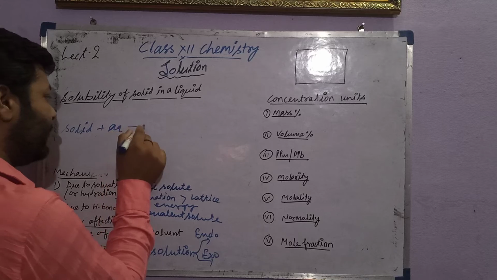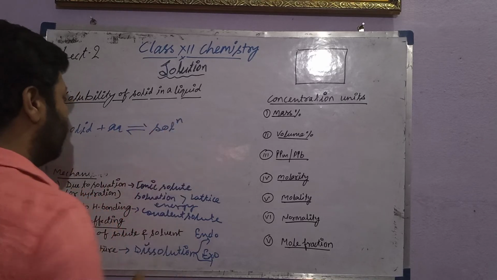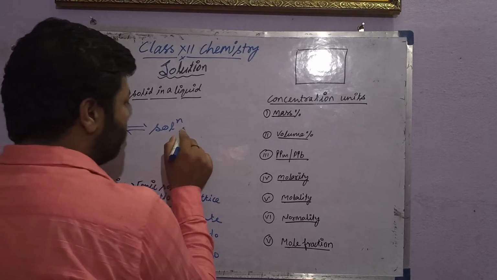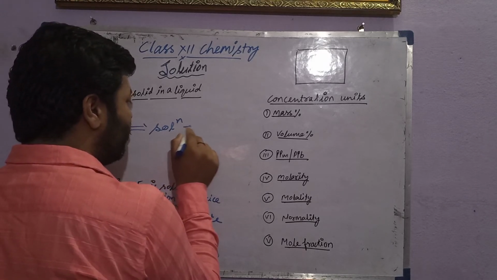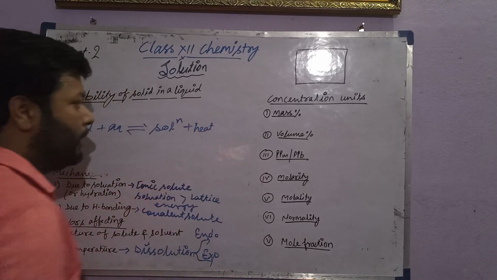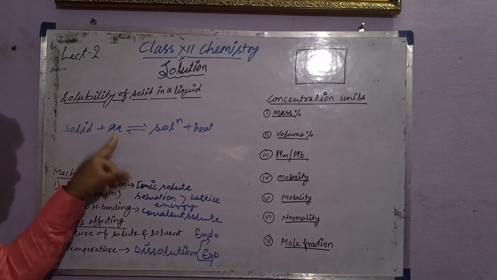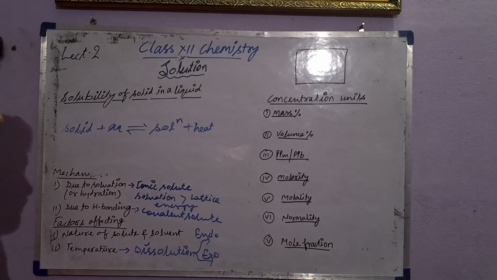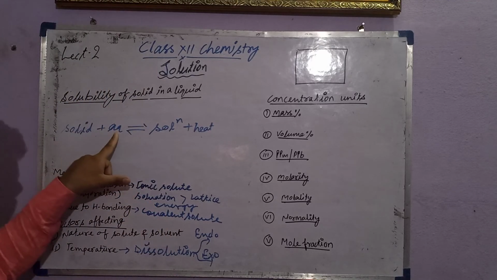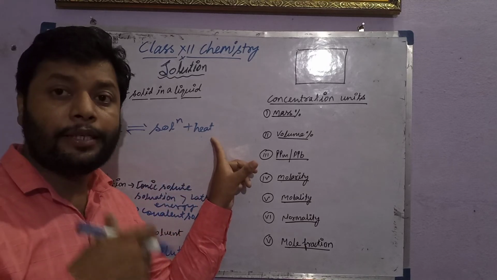Solid plus aqueous gives you solution. There are two possibilities. One possibility is that the process is exothermic, meaning heat is released during the dissolution of solid into the water or aqueous solution. So if the solid dissolving in water is exothermic, the heat is released out.